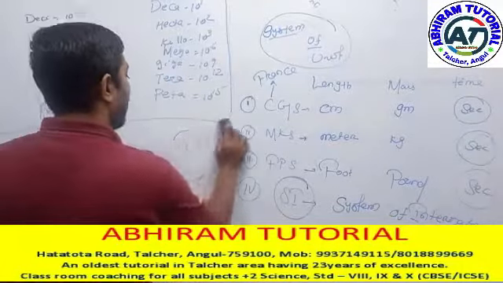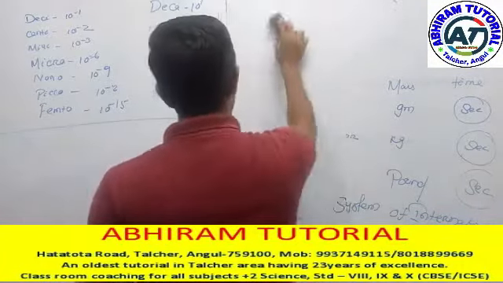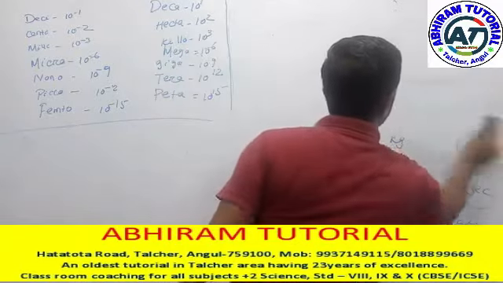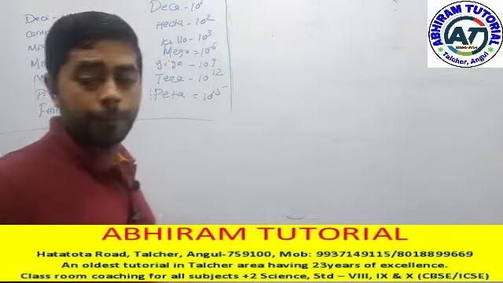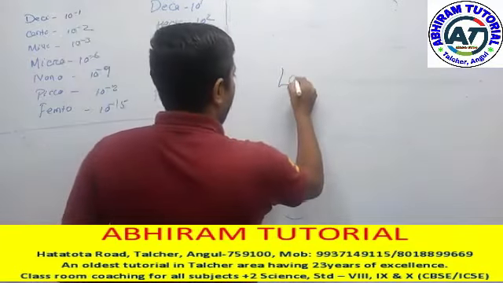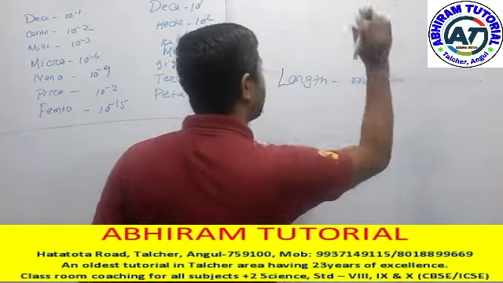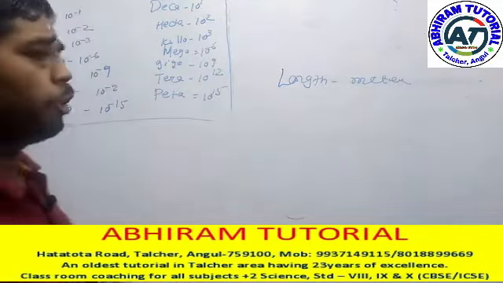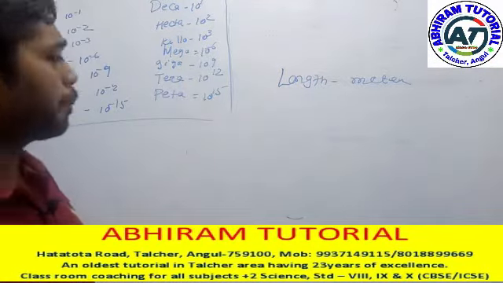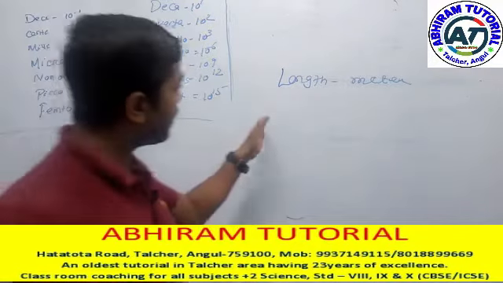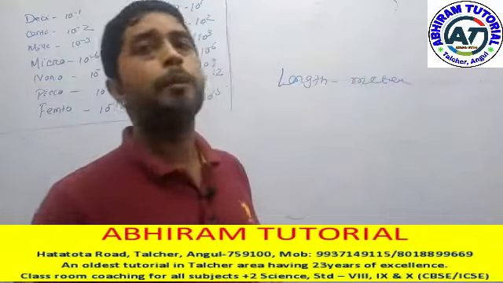Next one, after the unit system, we know in our school times the metric prefix unit system. That means everything should be converted in terms of meter. In case of length, it should be converted to meter. Various types of units are there in case of length. We know decimeter, centimeter, millimeter, micrometer, nanometer, picometer, femtometer. Everything is a unit of length, but we are converting into meter.